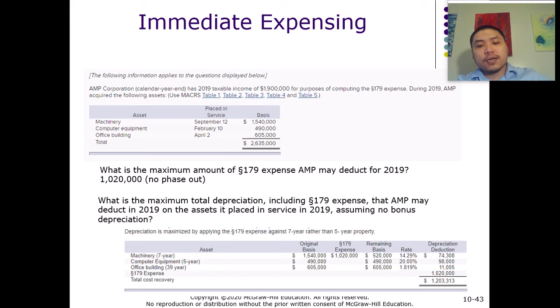And then after that, we have to add back the amount of expense that we already subtracted from the machinery. So we add all of the depreciation expense up, and also add the $1,020,000 of the 179 expense to that amount as well. So in total, we have